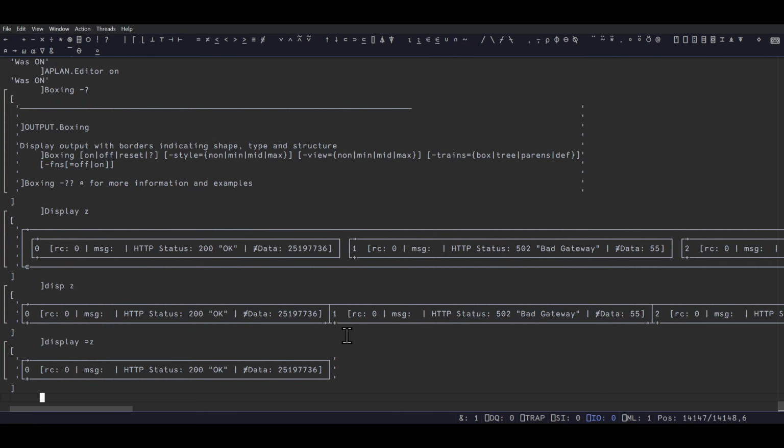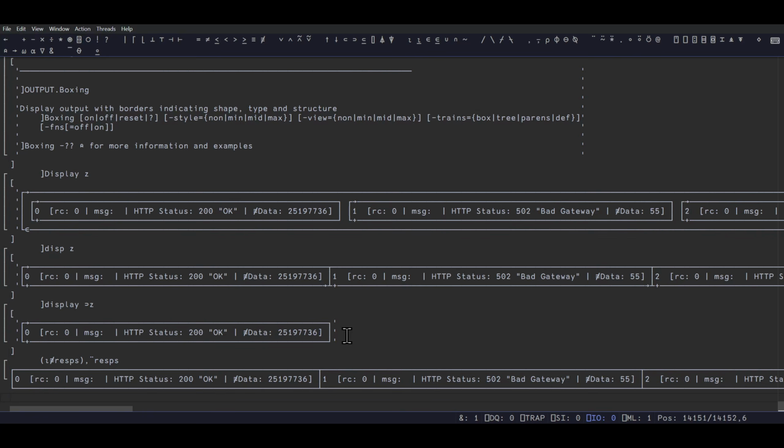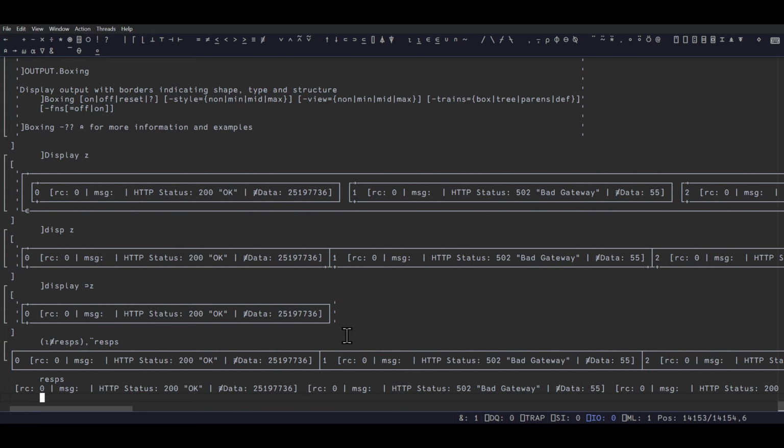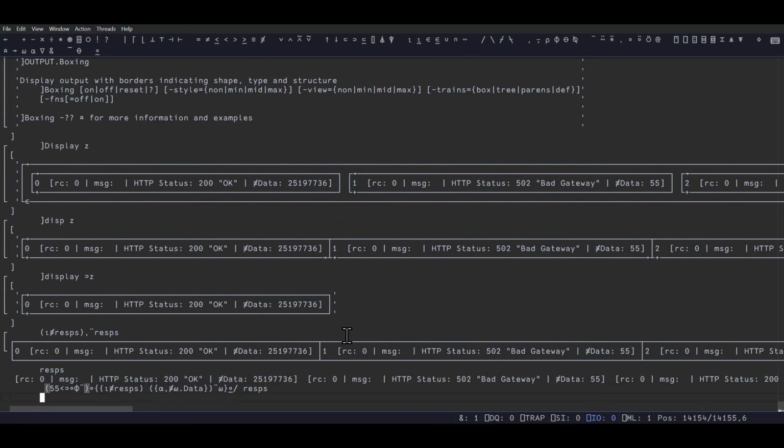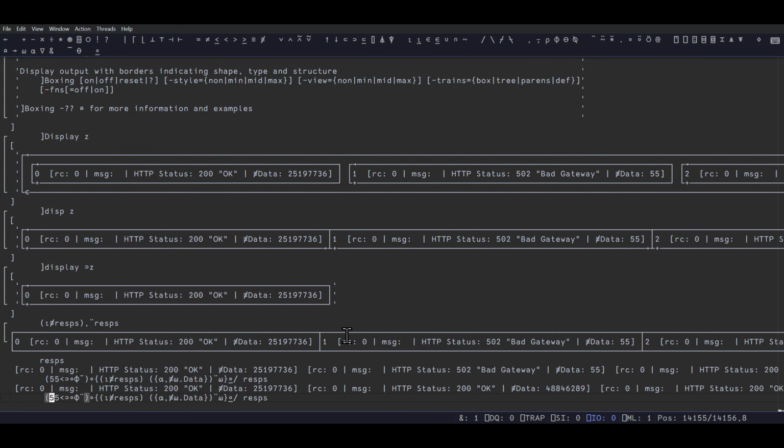So, if we scroll back up in time, we have our resps. This is what we wanted, which looks way better now. I must have turned boxing on successfully. And resps? No. So, this now, okay, I gotta go back in time. Whoops. I gotta go back in time for my history and find that massive line of these, right? And instead move this into here like I had before.